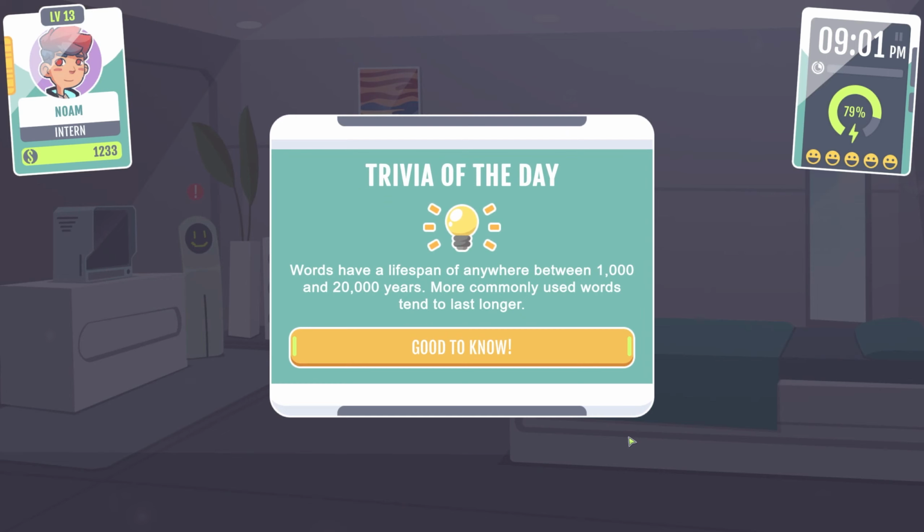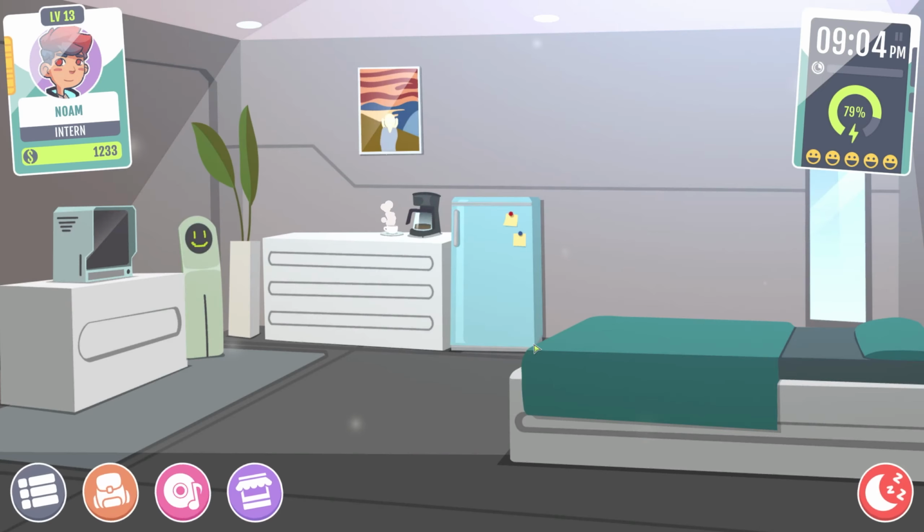Trivia of the day. Words have a lifespan of anywhere between 1,000 and 20,000 years. More commonly used words tend to last longer. Huh. Neat.